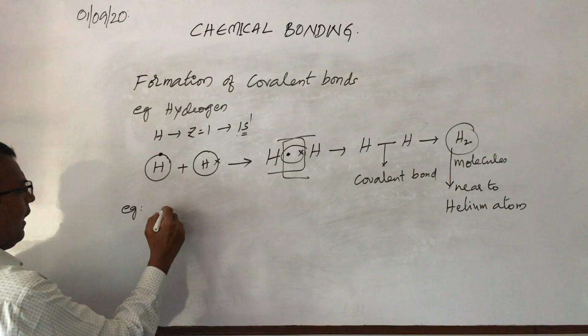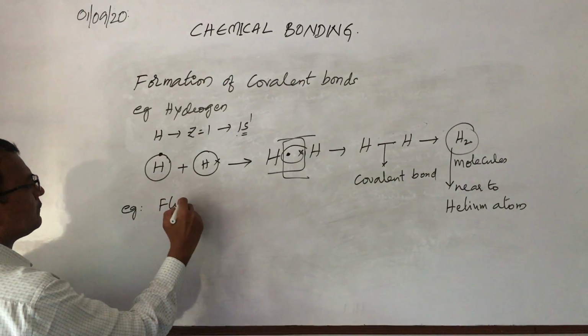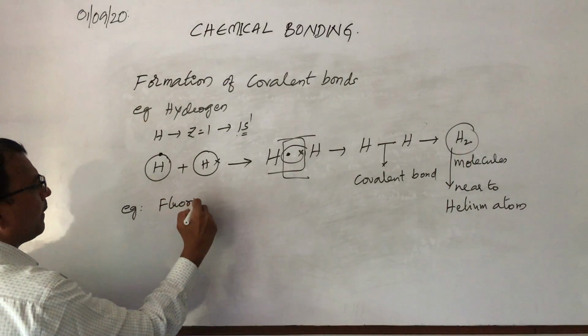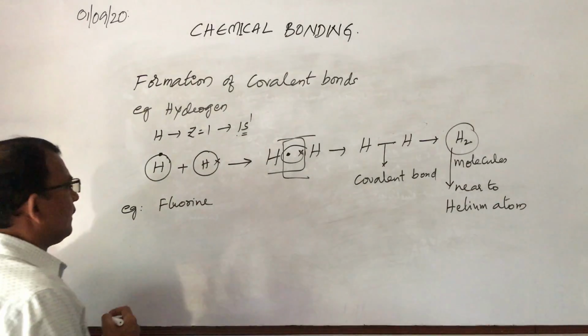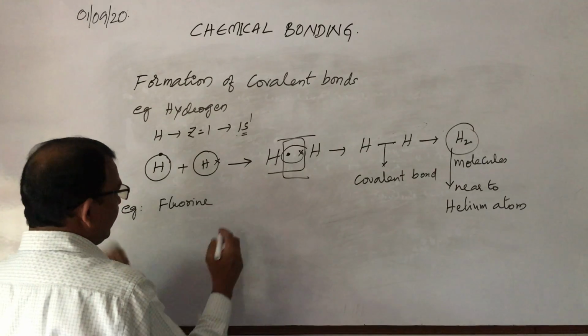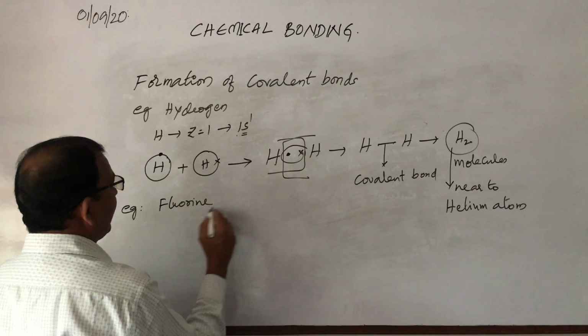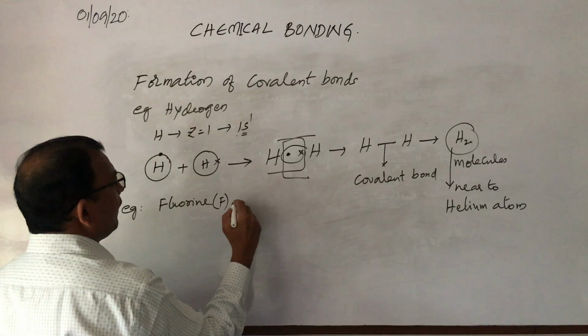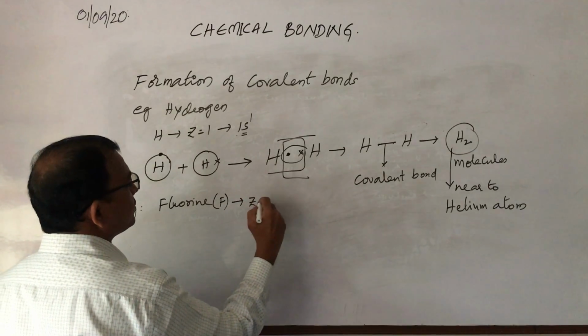For example, fluorine. Fluorine is F, with atomic number 9, so Z is equal to 9.